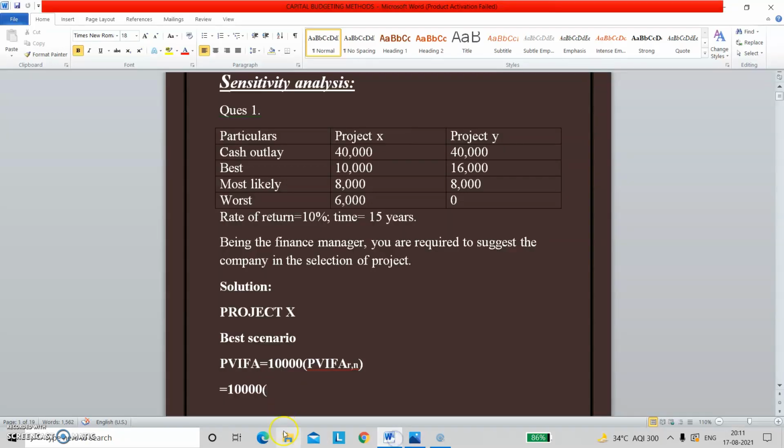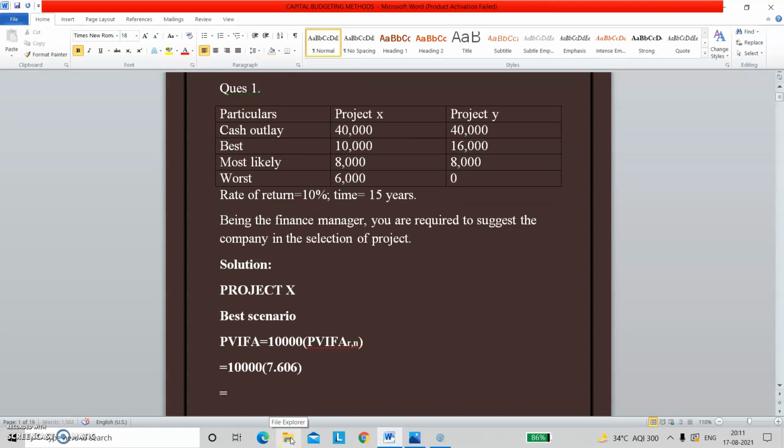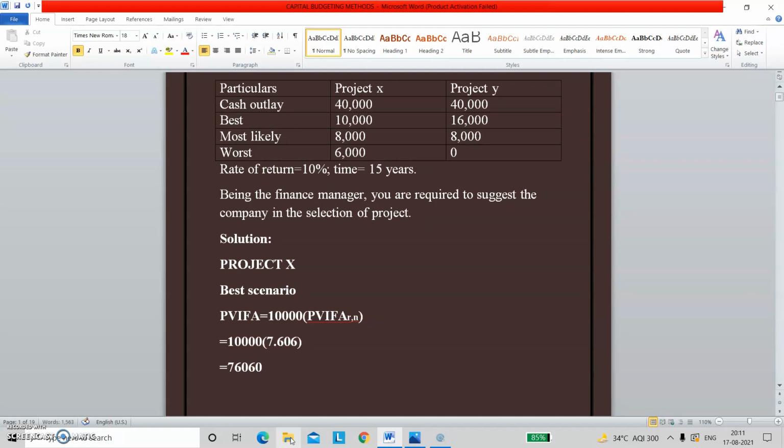So what I am going to do is write this value over here. If we multiply this, I am going to get 76060. So at the end of 15 years, I am going to get the return of 10,000 per year, right? So today's value for that 1,50,000 will be 76,060, which is obviously greater than 40,000.